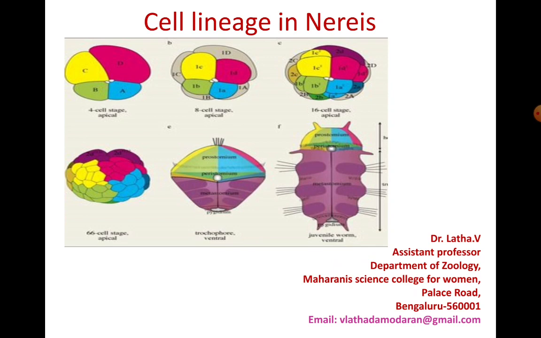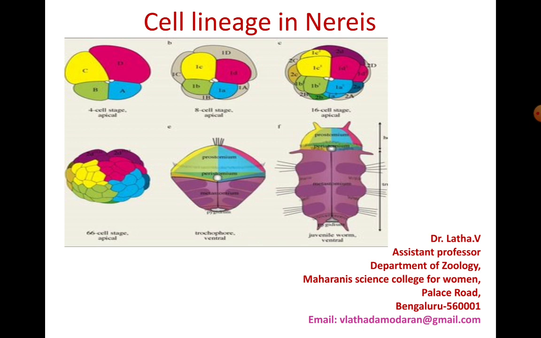Then in the 16 cell stage, you have more cells being added because the division is continuing, and you can see there are more micromeres. The division is faster there because of less yolk. The macromeres take a longer time to cleave because of the presence of yolk.